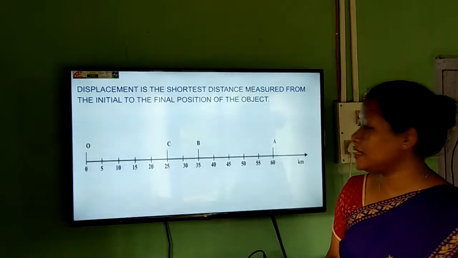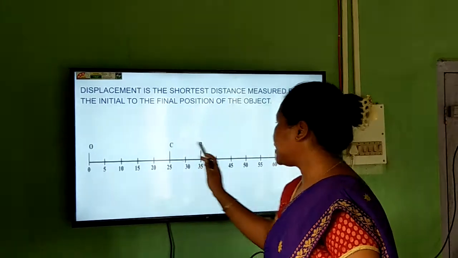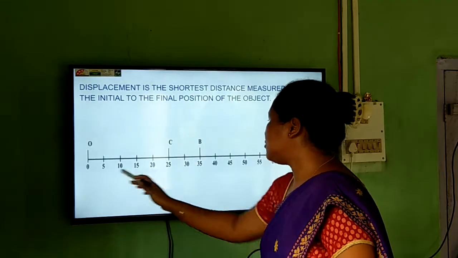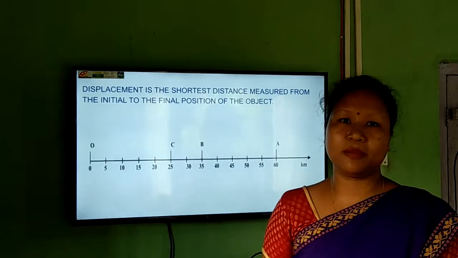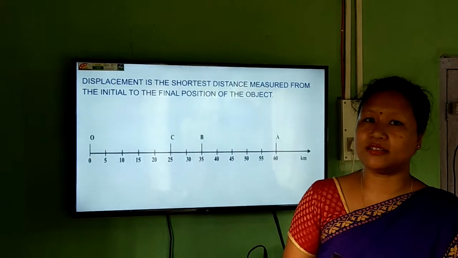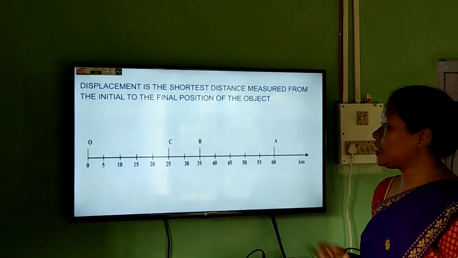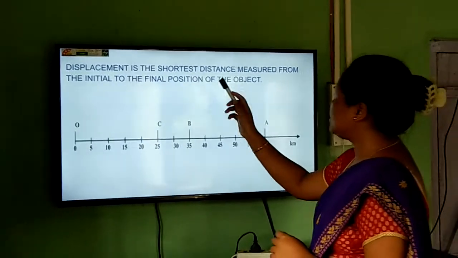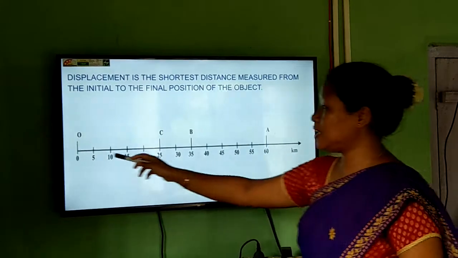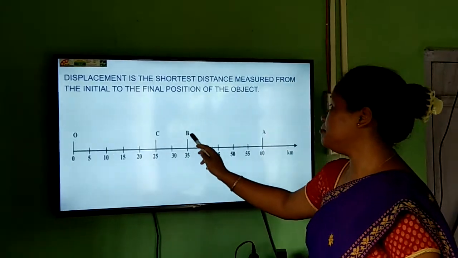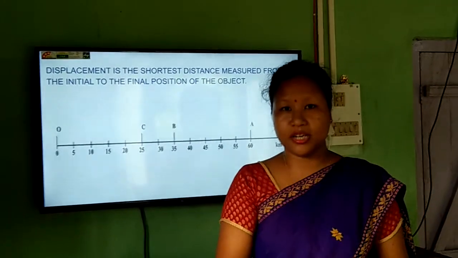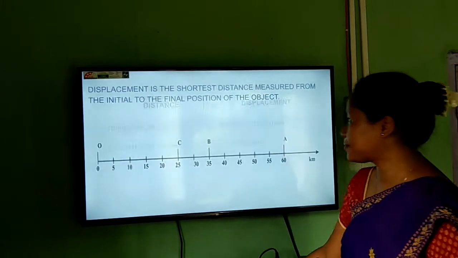But what is the shortest distance? From O he can go directly to the position B. That means this is 35 kilometer. This is the displacement. Displacement means instead of taking the long route, taking the shortest route, the shortest distance. Now we can tell displacement in another way also: it is the shortest distance measured from the initial to the final position of the object. This is the initial, the starting, and the final is the position B.